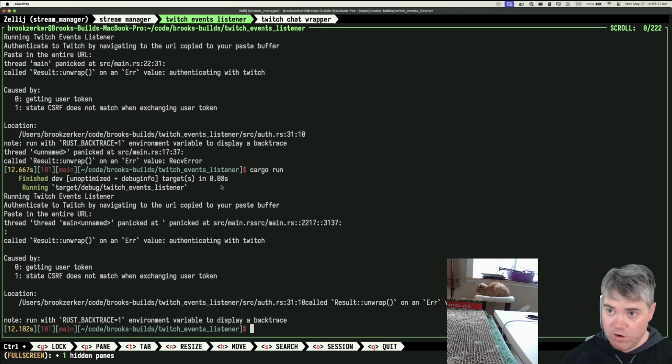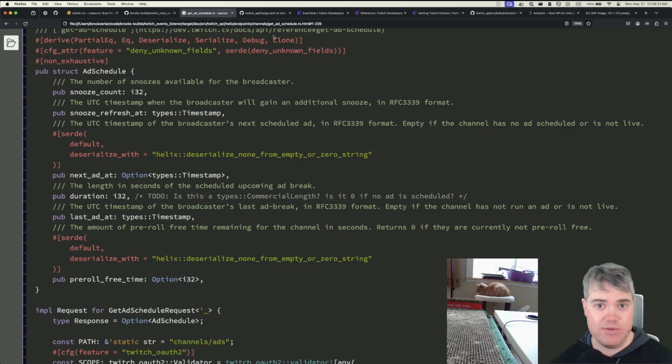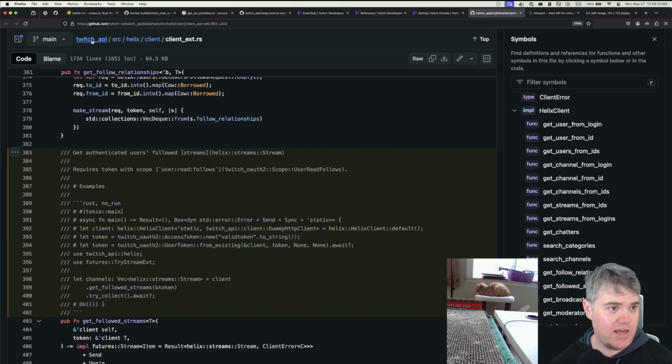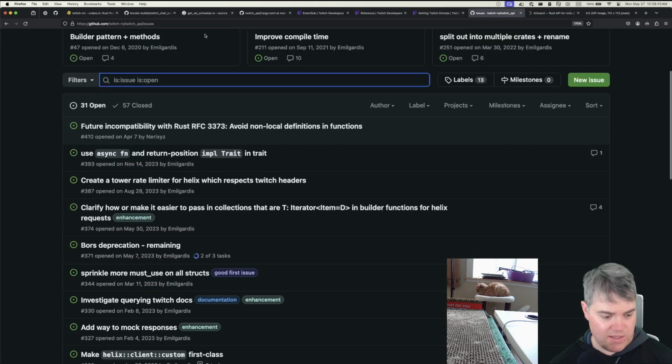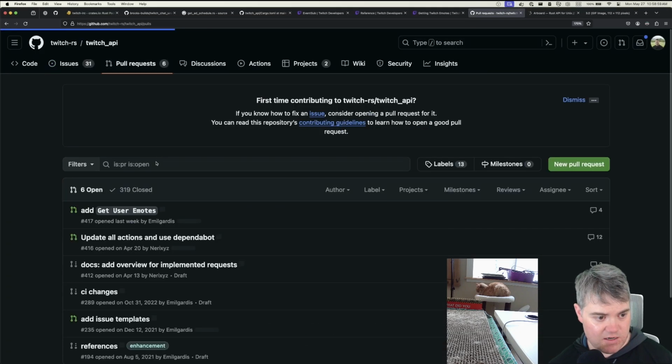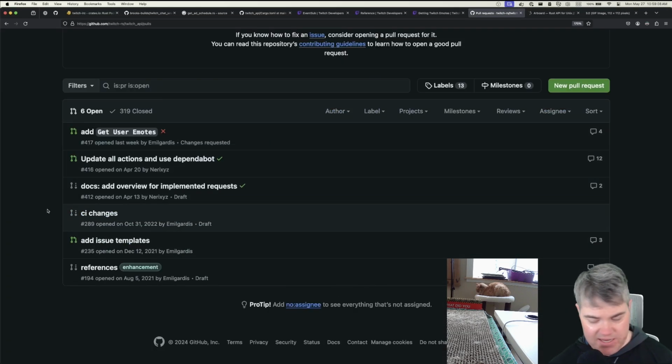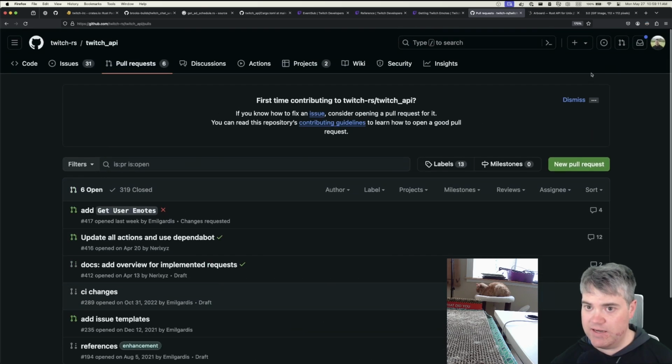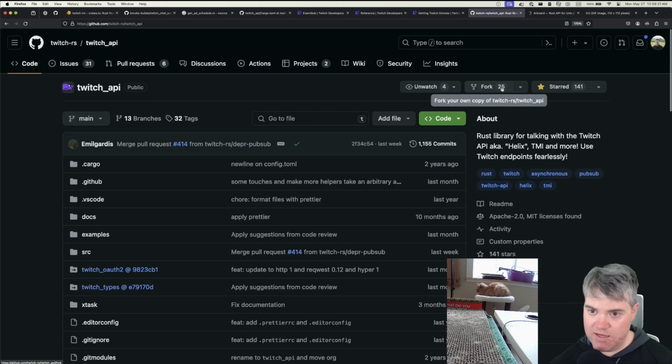So I would need to fork this, clone it down, and then fix it, which might work. I am curious though for Twitch API. Let's see what snooze refresh is at. So I search for snooze. There's nothing there. I don't see anything here to show like, hey, fix it there. Okay, well let me try. Nope. Let's fork over here. That's why I couldn't see it.